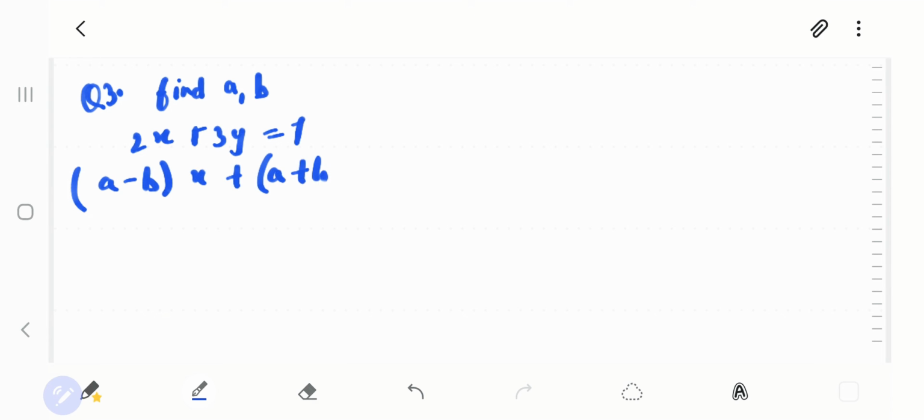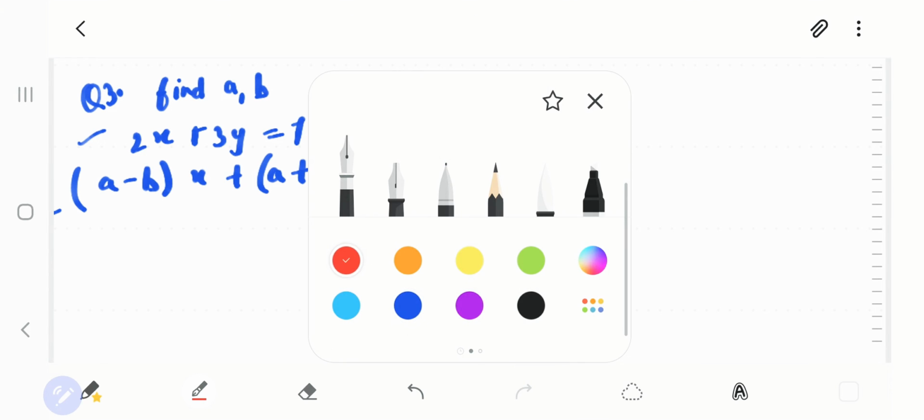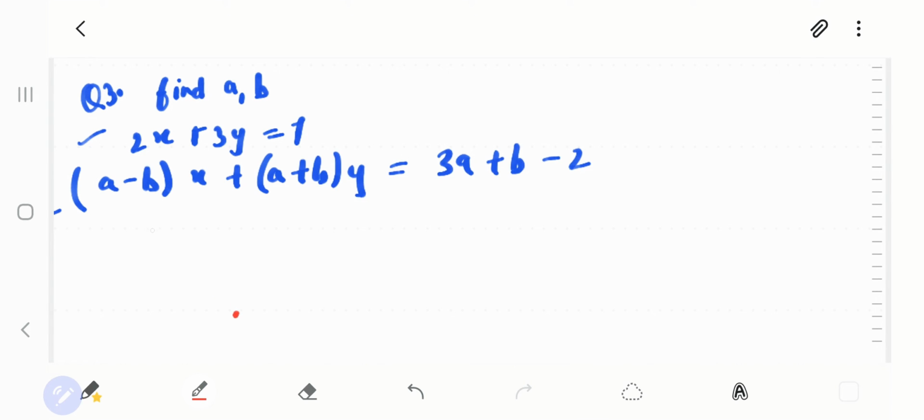मतलब आपको दो equations दिए हुए हैं, 2x plus 3y is equal to 7 and (a minus b)x plus (a plus b)y is equal to 3a plus b minus 2. ध्यान ये देना है कि ये दो equations हैं. Then what you will do of these equations? First you have to take कि इनका a1 और b1 क्या है. So you will go for a1 upon a2